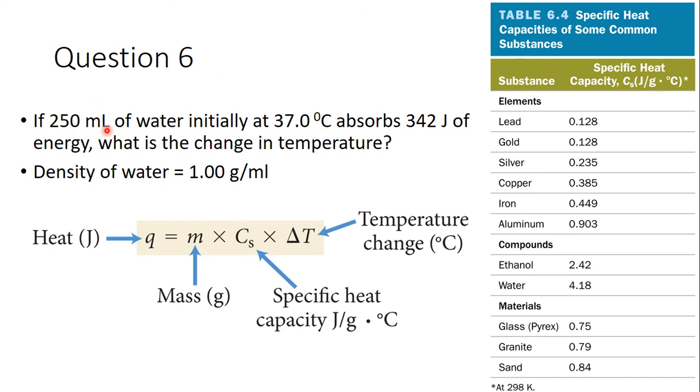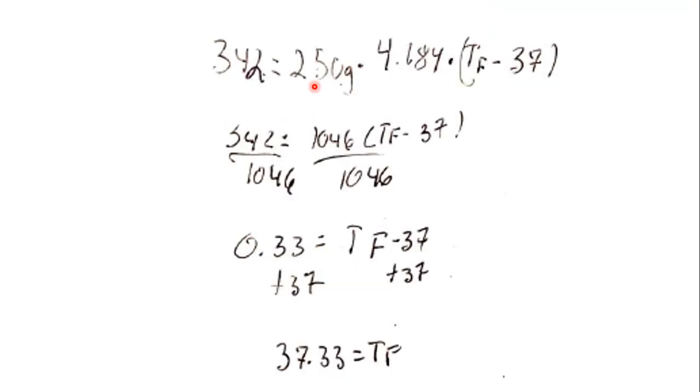If I have 250 milliliters of water at 37 C and I absorb 342 joules of energy, what's my change in temperature? First off, our temperature should go up. If you're absorbing heat, you should get hotter. So we should be above 37 degrees when we finish calculating this. So the first thing we need to do is set up our equation. So we have Q equals m Cs delta T.